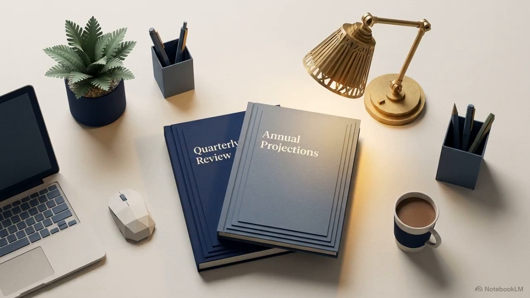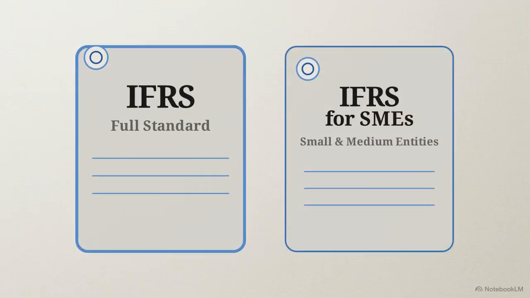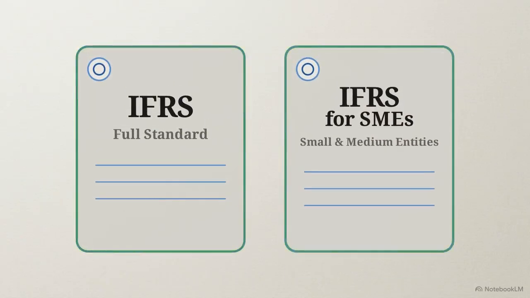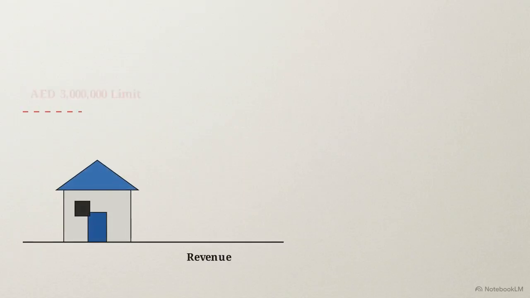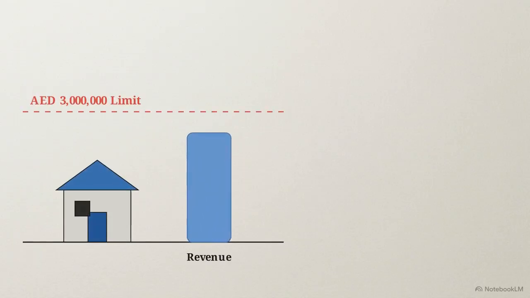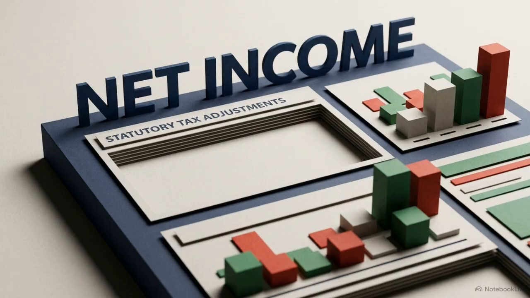To enter this derivation process, a corporate entity must first prepare its baseline financial statements using either standard International Financial Reporting Standards or IFRS for SMEs. Those financial statements must be prepared on an accrual basis. The law offers exactly one structural exception. Entities generating under 3 million dirhams in revenue may opt for cash basis accounting. The raw IFRS profit figure serves as the baseline for the entire calculation.